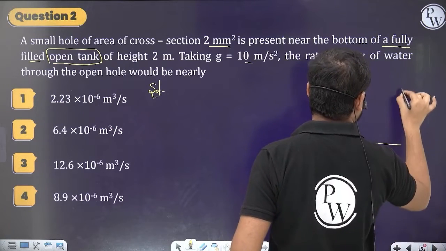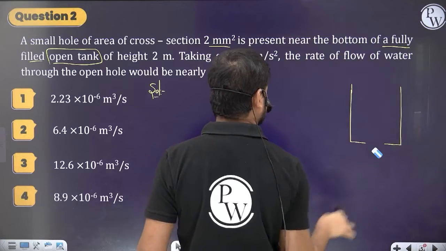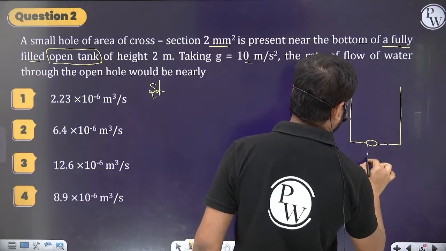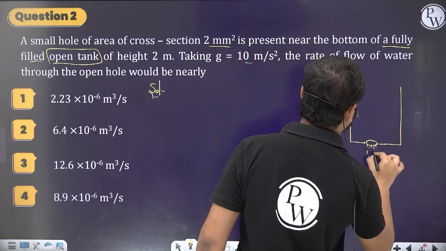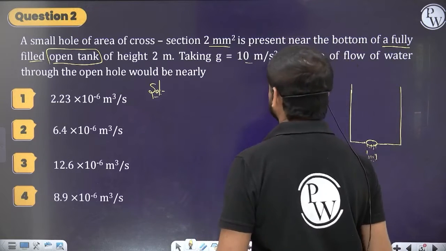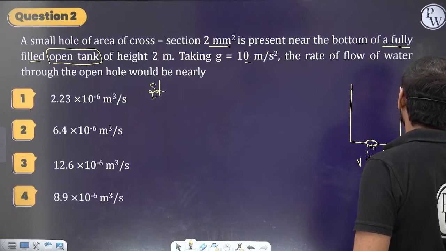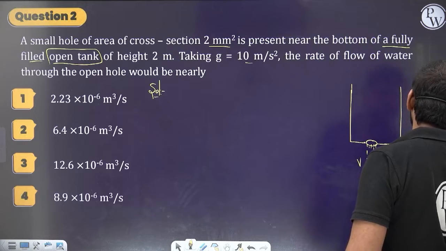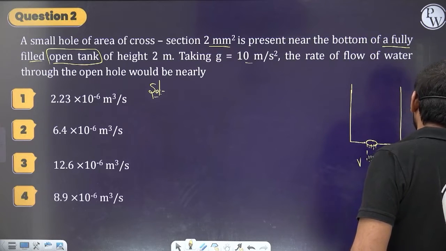So this is a container of height 2 meters. Let's suppose the hole is made here, and the water comes out from here with some velocity v. The area of the cross section here is given as 2 mm square, that means 2 into 10 to the power minus 3 whole square, which is 2 into 10 to the power minus 6 meter square.